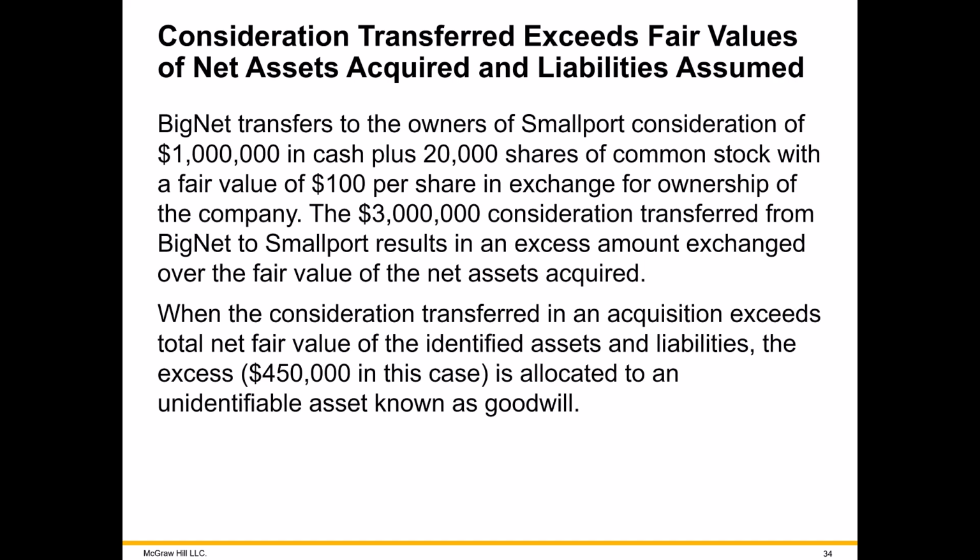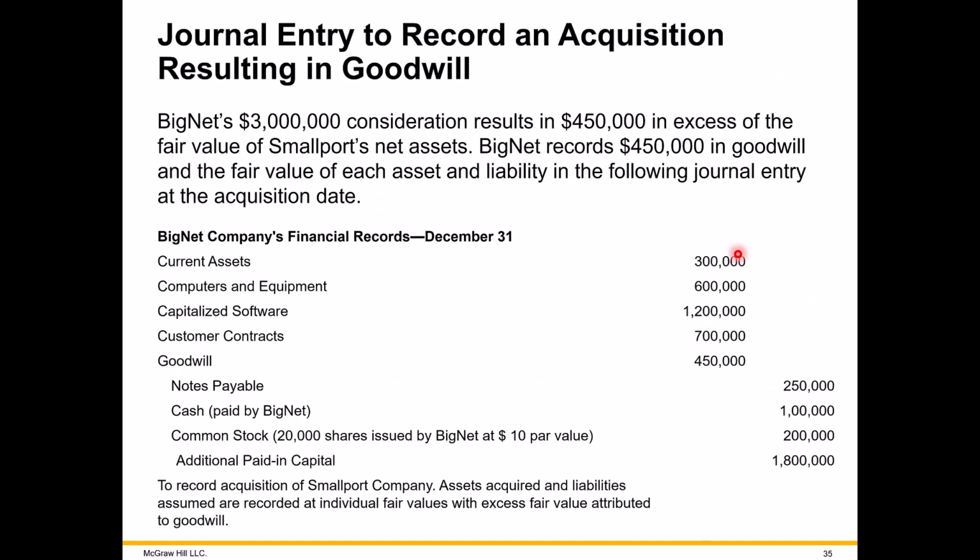Taking a look at the journal entry, same debits except for this last one here. Same credits except cash, which has increased to 1 million. To make your debits equal credits, the difference is goodwill.